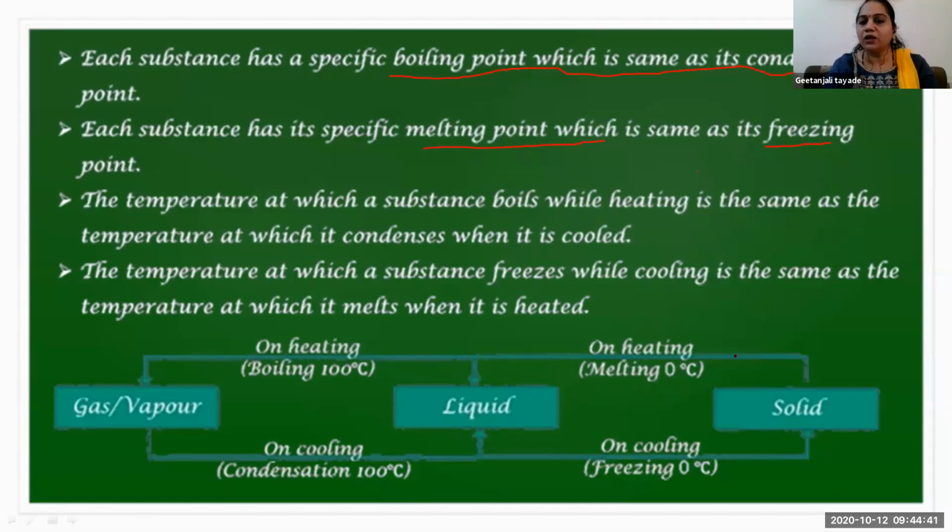Gas, liquid, solid. So on heating, solid gets converted into the liquid, and on more heating, liquid gets converted into the gaseous form. Heat is important, providing heat. Here we are giving heat. On heating, solid changes into the liquid, liquid changes into the gas. If heat is not provided, if there is no fluctuation or alteration of temperature, that means there is no change of matter of that substance. That substance is not going to change anymore if there is no change in the temperature.